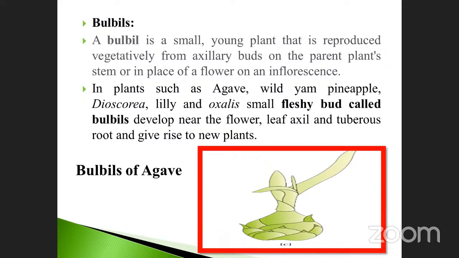This is the structure. You see, there are so many fleshy buds. Here the fleshy bud is very, very important. It arises from roots or flowers, leaf axil, and tubers also. Okay, what is the next one?